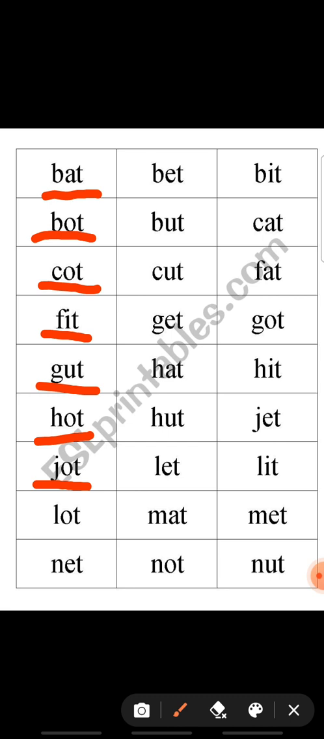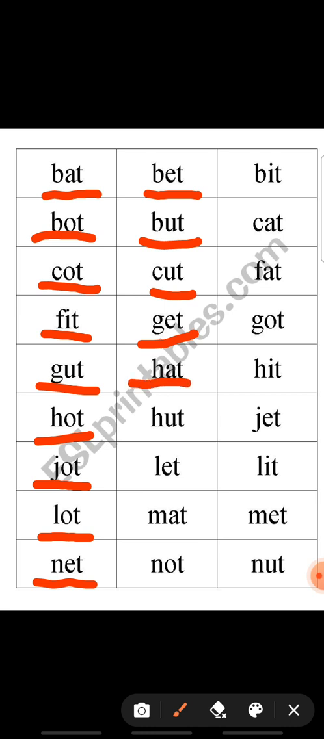J-O-T, jot. L-O-T, lot. N-E-T, net. B-E-T, bet. B-U-T, but. C-U-T, cut. G-E-T, get.